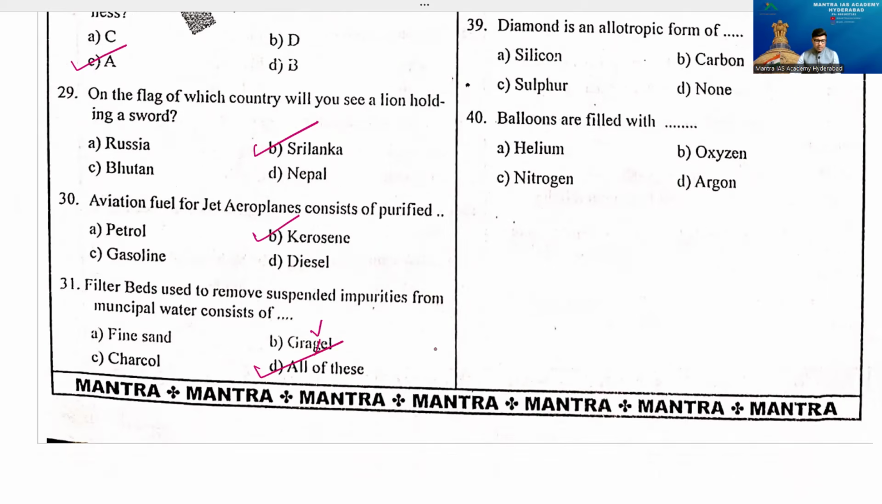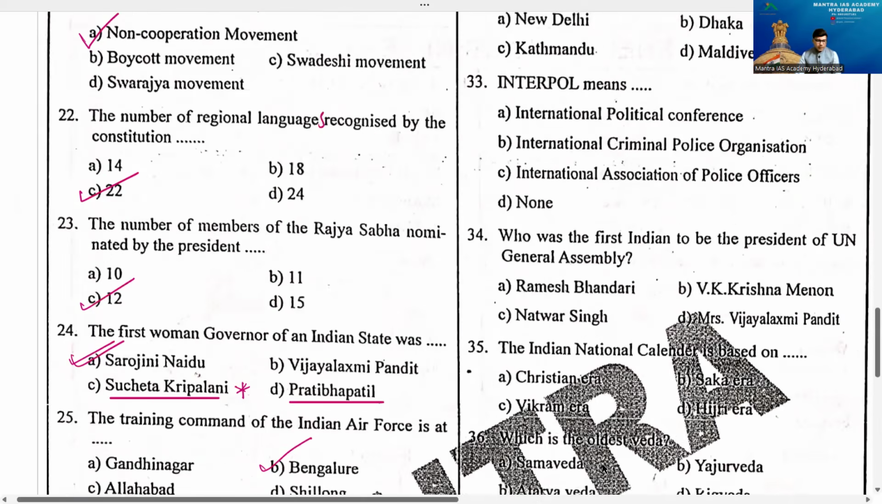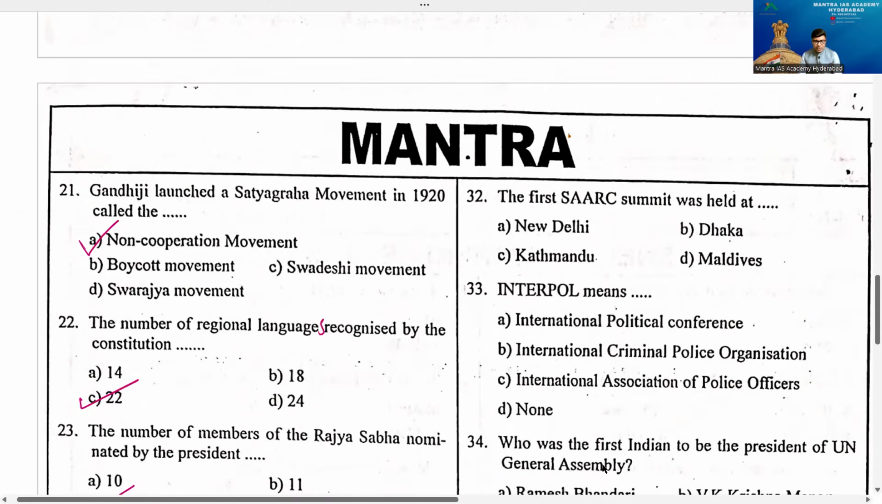Then go to the next question. The first SAARC, South Asian Association for Regional Cooperation. I'll repeat, South Asian Association for Regional Cooperation is called SAARC. The first SAARC summit was held at which place? Beta, that was in the capital of Bangladesh. It's Dhaka.